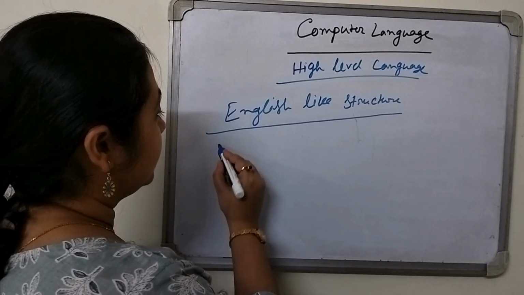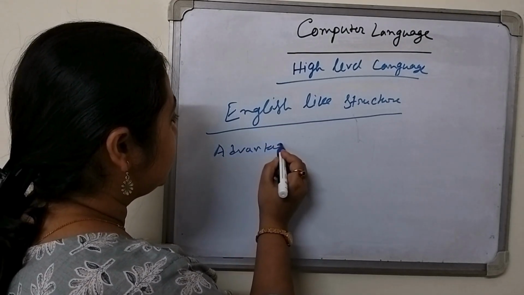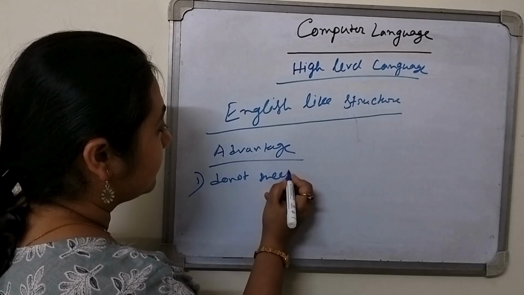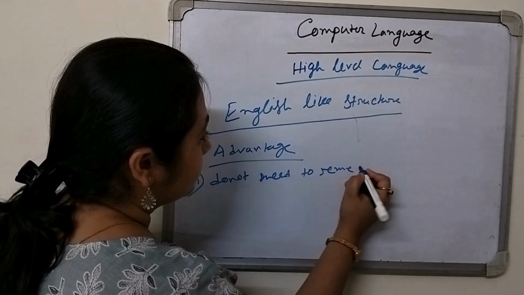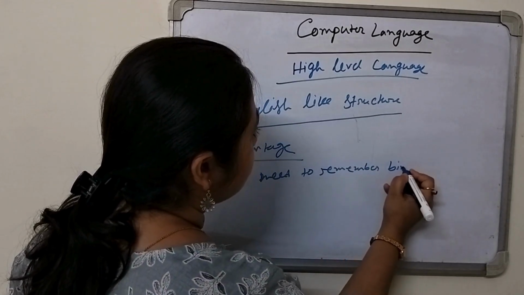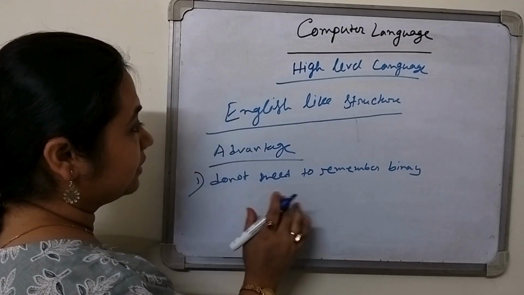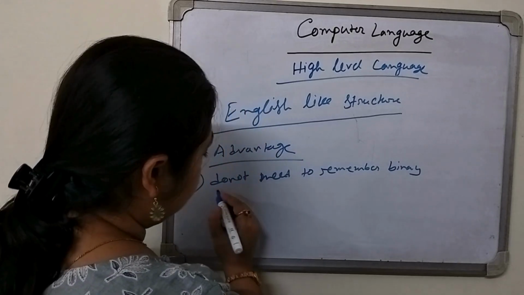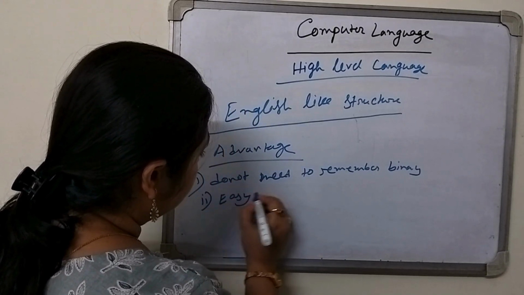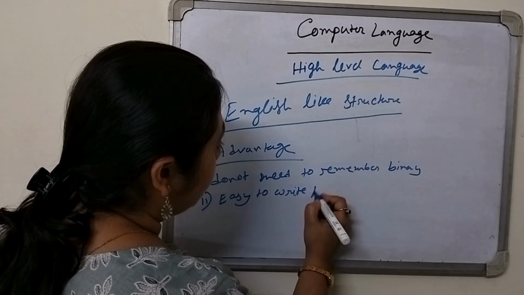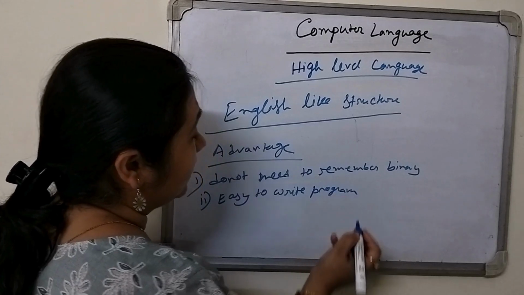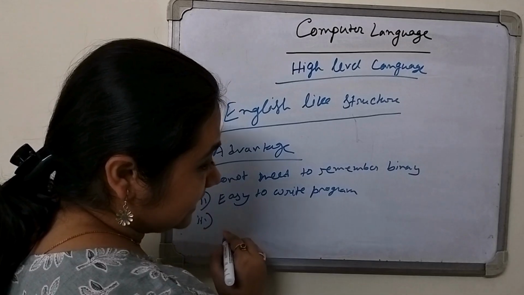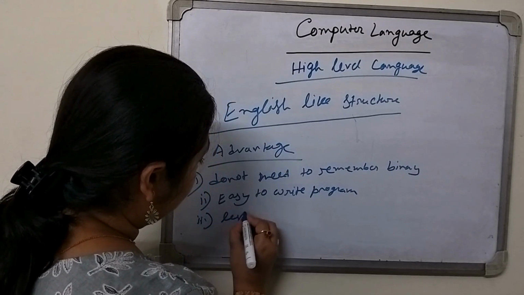So what are the advantages of this high level language? The advantage is that we don't need to remember the binary code, because as we are writing in an English like structure, we don't need to know the binary. Next, it is easy to write programs, because English is very comfortable to us, so it is very easy to write the program. Next, it is less complex